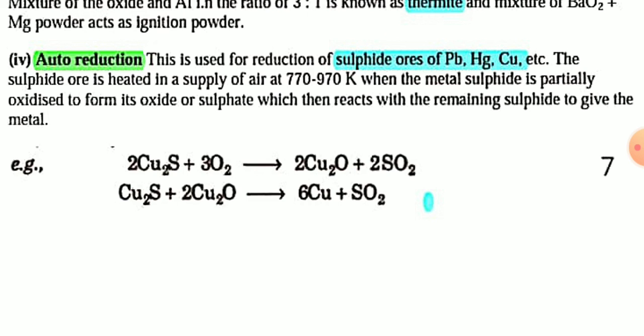In the first step the sulfide ore is converted into metal oxide, and in the second step the metal oxide itself reduces the remaining metal sulfide to give the crude metal. This method is applied for extraction of copper, silver, lead, and zinc.